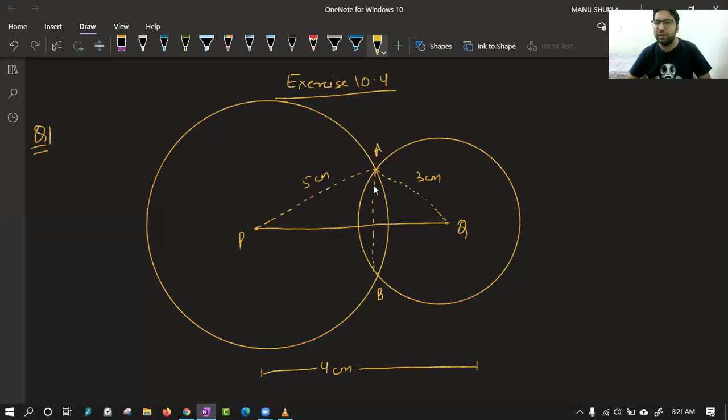So class, in starting, if you try to understand, you won't be able to see or visualize how you can find the length of AB. For that, you need to have an idea of that question also. Class, to find this length of AB, we first need to prove the similar thing. What? That AB and PQ are perpendicular. Same thing that we have done that day.